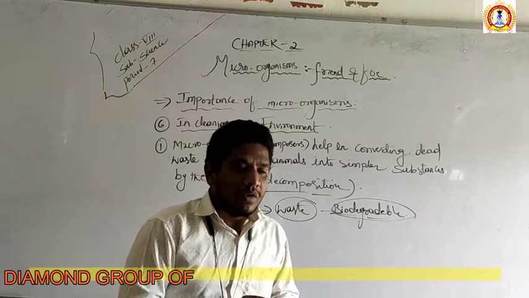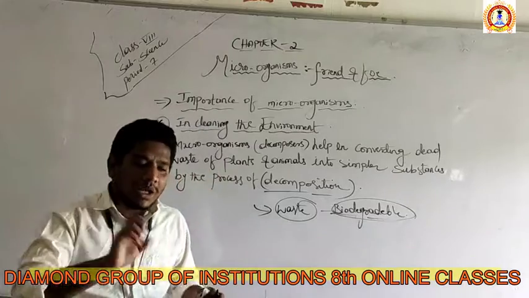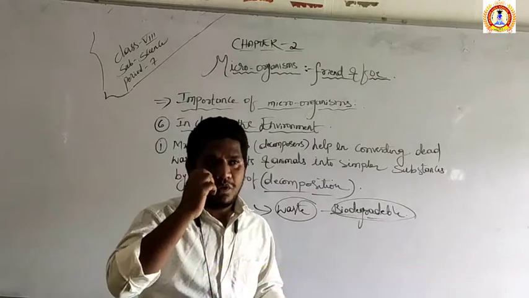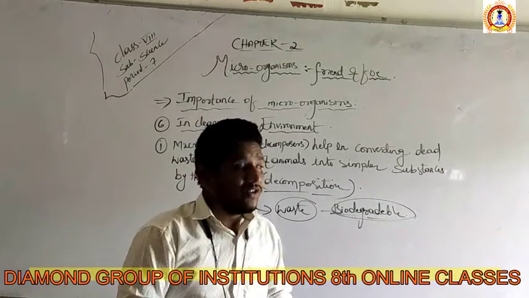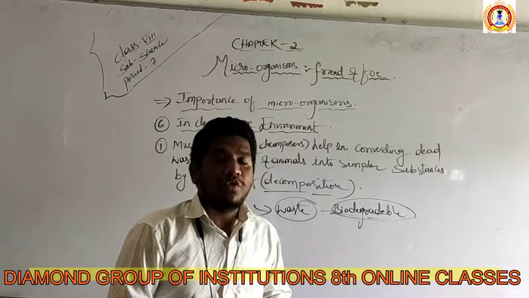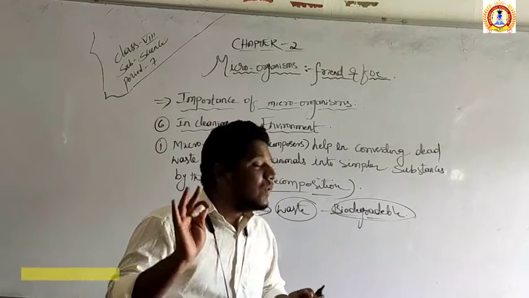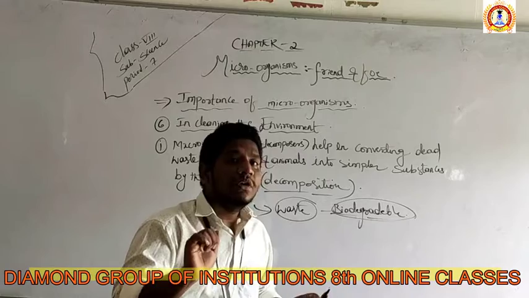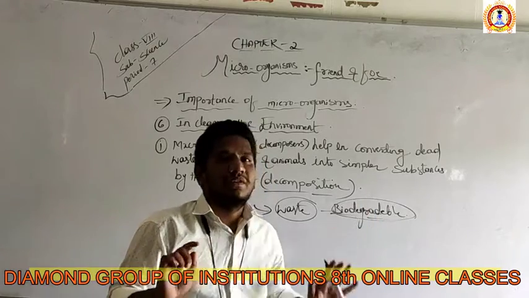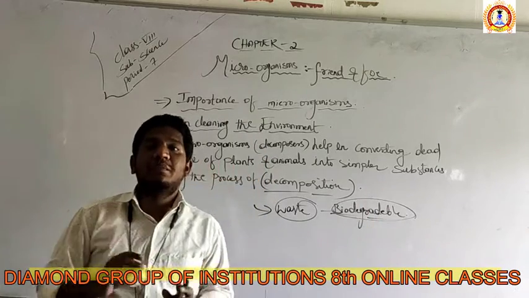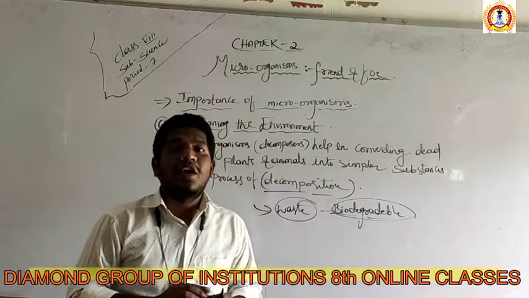Why? Because the microorganisms convert that cow dung into soil. Or if you throw vegetable waste into the environment, it can be decomposed. Only the things which are non-biodegradable, like plastics, polythene bags and rubbers, cannot be decomposed.